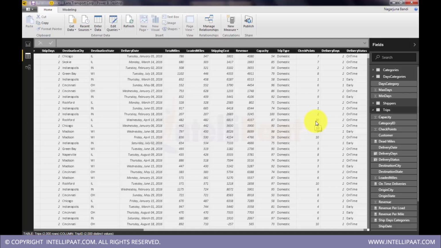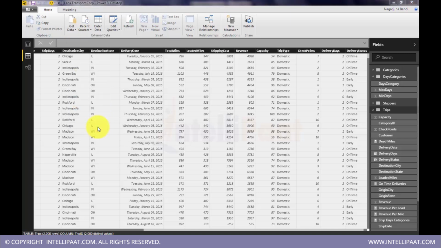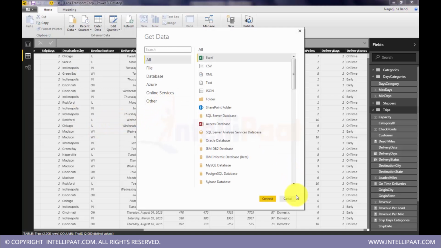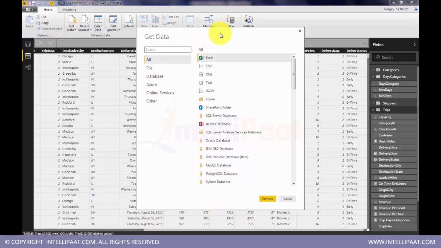For that, we have to get data from an online system. So now we will connect to an RDBMS data source. I'll be getting data from SQL Server hosted on the cloud, which is Azure. So I'll pull data from the Azure service, because that recording happens online in their centralized system. When a truck passes through a checkpoint, that information will be sent to that centralized system, so that is being recorded in Azure. Azure is nothing but SQL Server on the cloud.